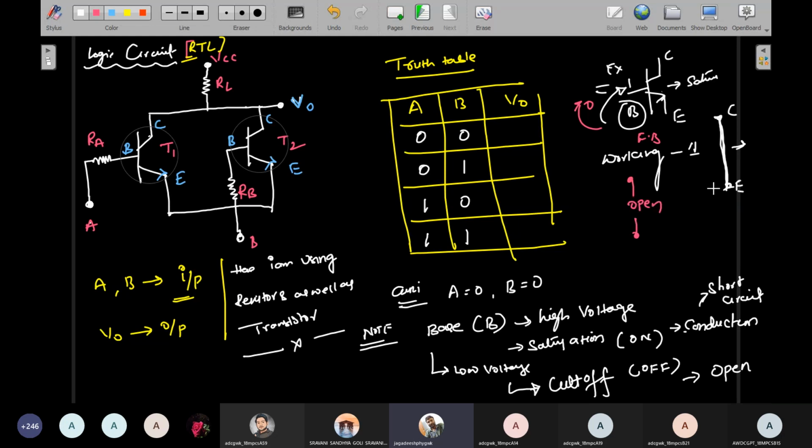Okay, understand? So how the transistor conducts and how it is open: whenever we give a high input voltage to the base terminal, the transistor is short circuited. Whenever a low voltage is applied to your base terminal, the transistor is not working. Simply it is represented by an open circuit. So right now I implement the first case. I'll move to the next page.